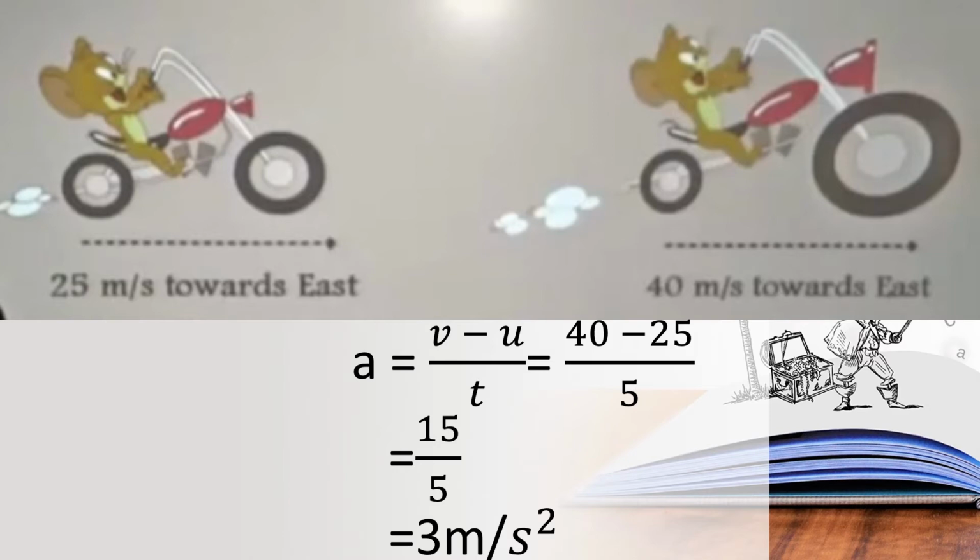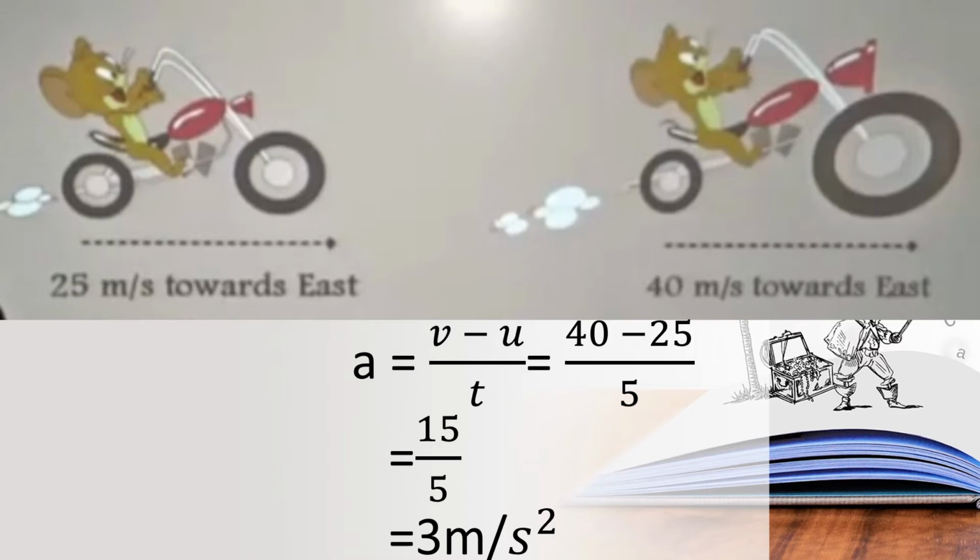What is the formula to find acceleration? Final velocity minus initial velocity upon time taken, is it children? So we will find it. Before that, see, is it uniform acceleration or non-uniform acceleration?